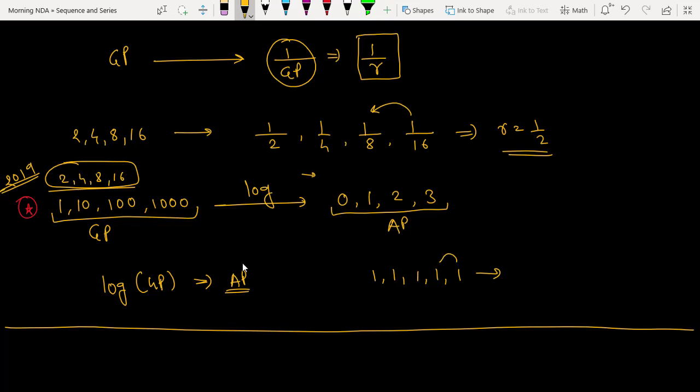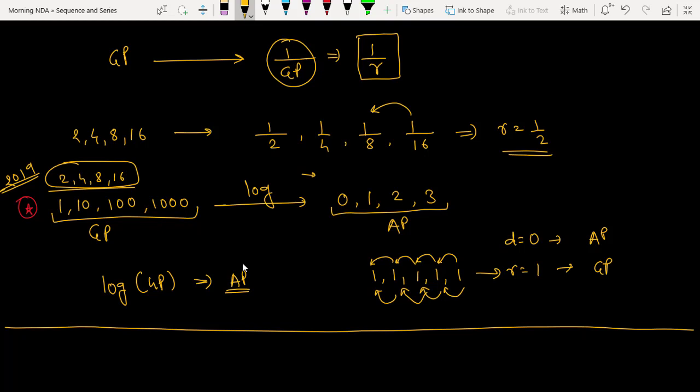What is the common difference here? The common difference is 0, and this 0 is the same for all the terms. So I will say this 1, 1, 1, 1 is in AP. What is the common ratio? 1, and this common ratio is the same for all. So can I say this is in GP also? Of course. So the common ratio can be 1 also.